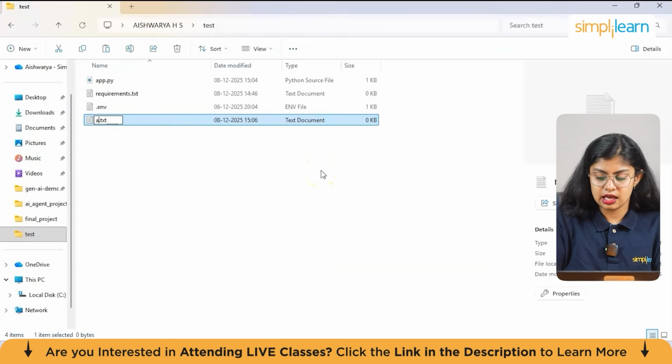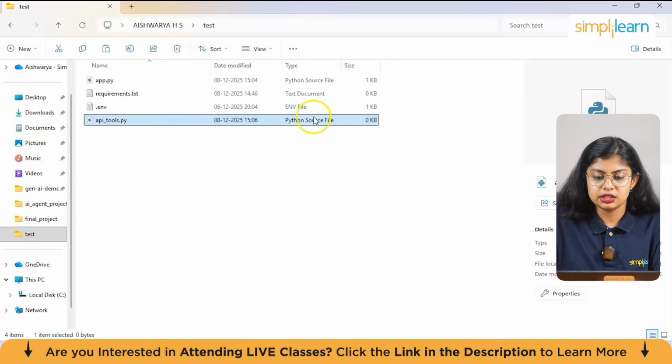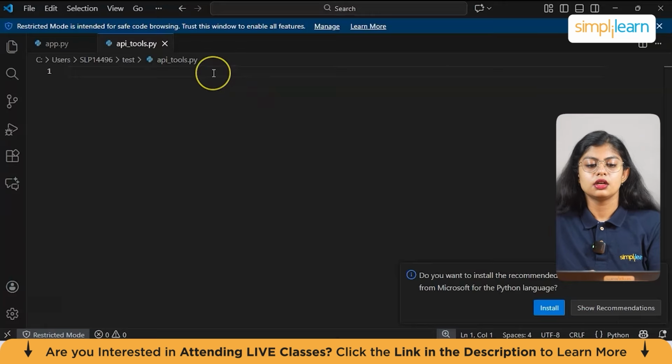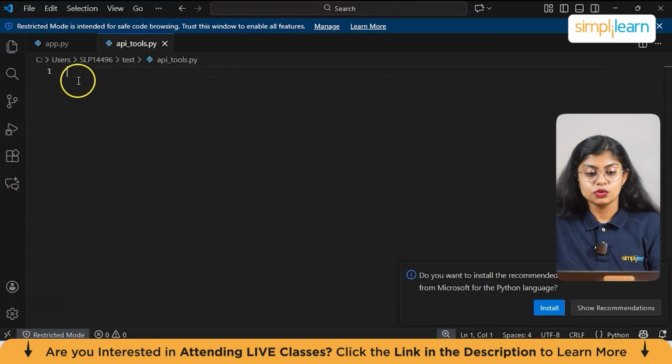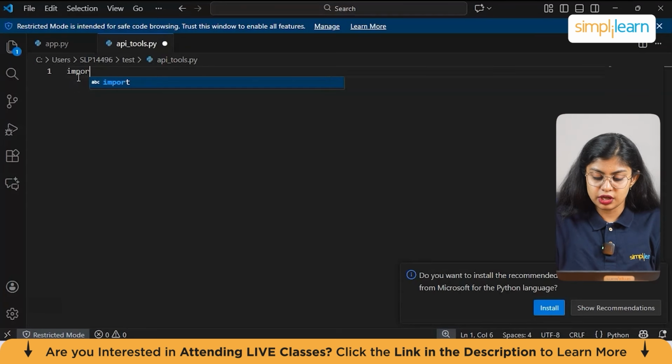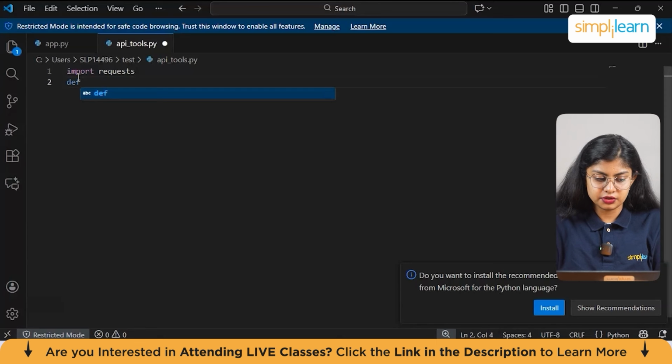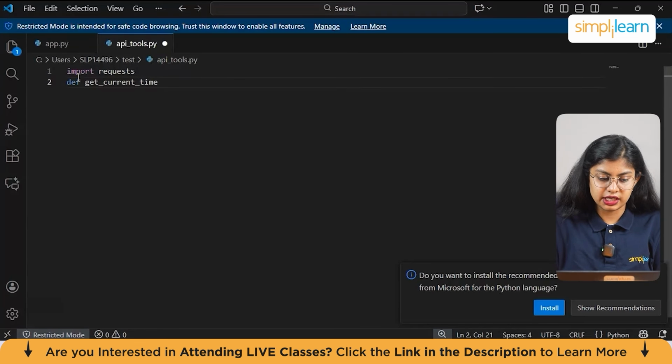Now to run this program, let's create another Python file in the same folder itself, and let's call it api_tools, and yes, you have to change this and open it. Now let's start with the coding part. Let's say we have to develop a program which prints the date and time. So for that, the first part would be to import requests, and next let's define a function get_current_time.